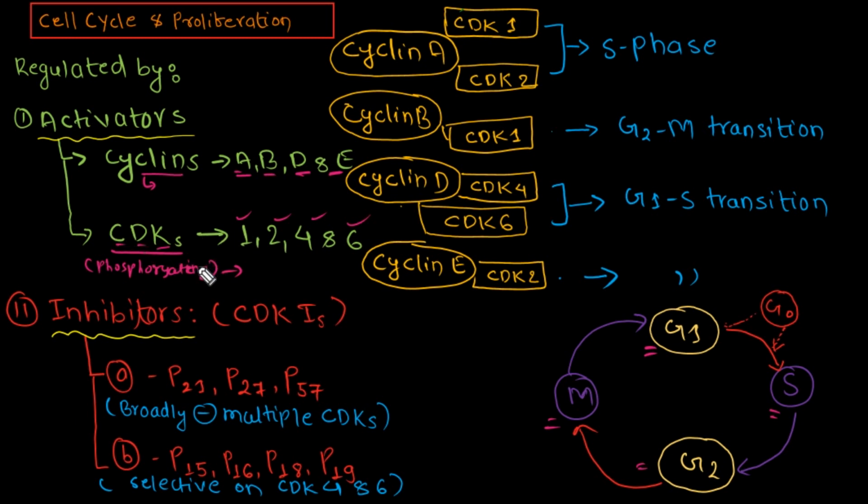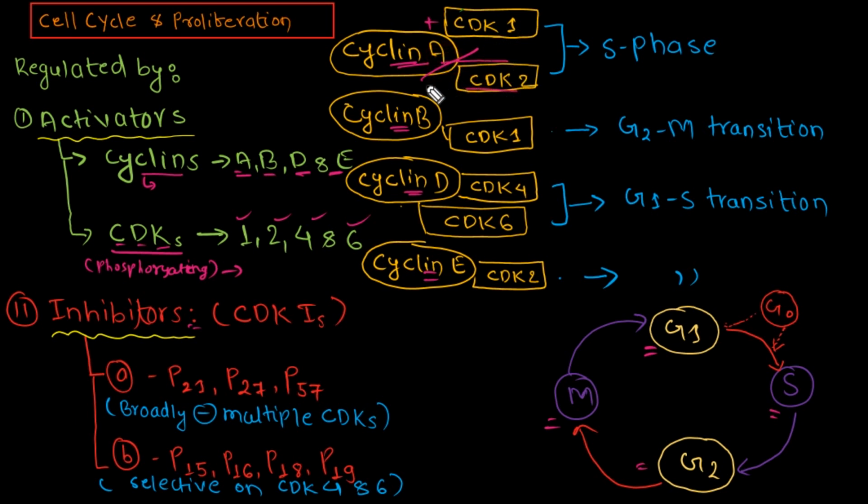If there are activators, then there are also inhibitors. But before the inhibitors, we will see how cyclins and cyclin-dependent kinases work together. Here are cyclin A, cyclin B, cyclin D and cyclin E. I have depicted the complexes in one diagram, but in reality cyclin A forms a separate complex with CDK1 and another complex with cyclin-dependent kinase 2.